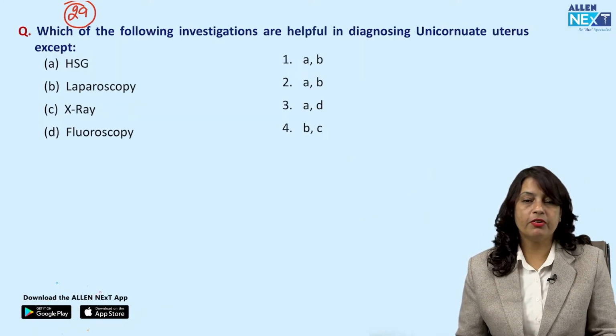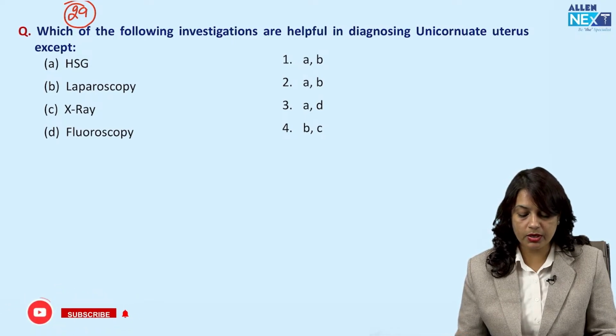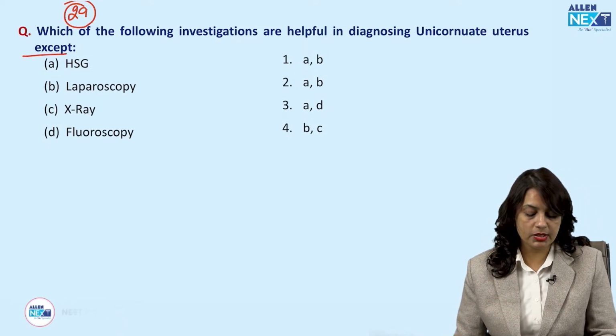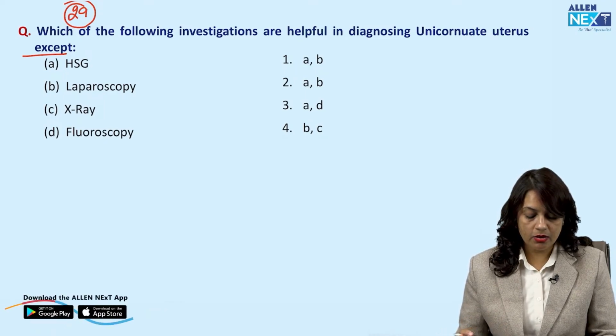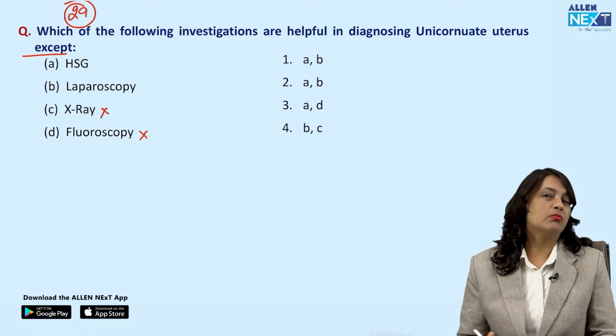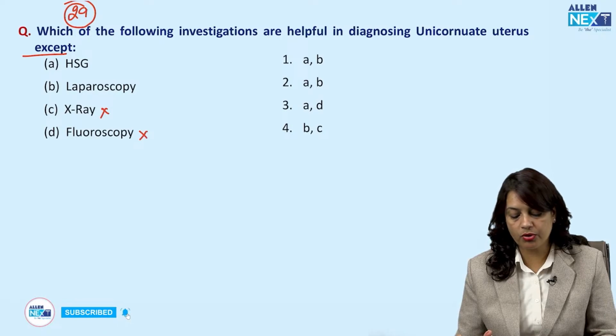Which of the following investigations are helpful in diagnosing the unicornuate uterus except? Okay, so the options given to me are HSG, that is hysterosalpingography, laparoscopy, X-ray, and fluoroscopy. So these two are not recommended for diagnosing a unicornuate uterine anomaly.